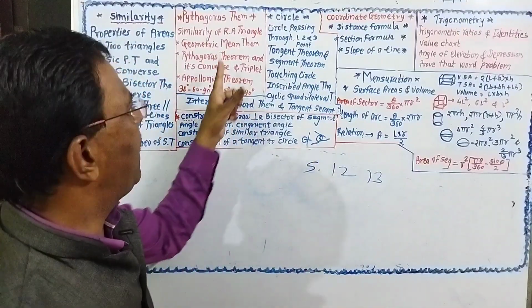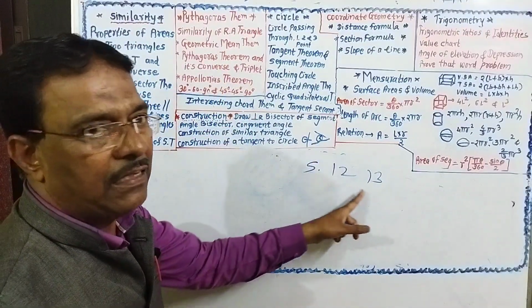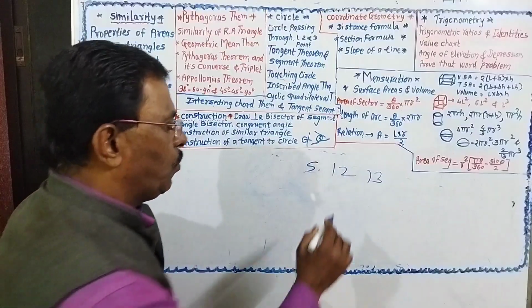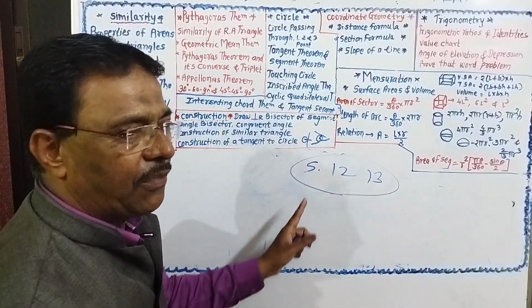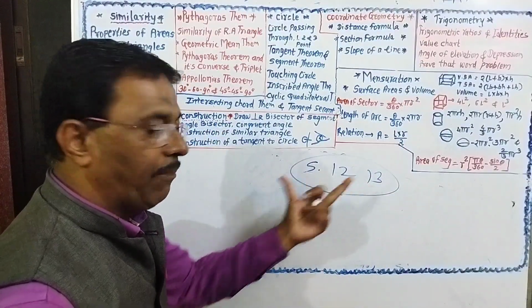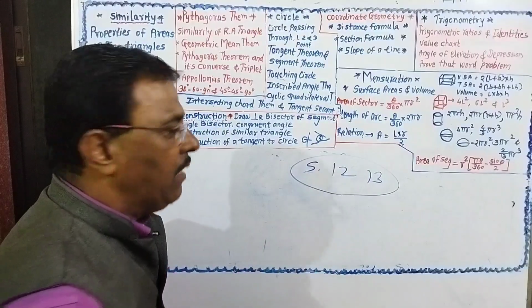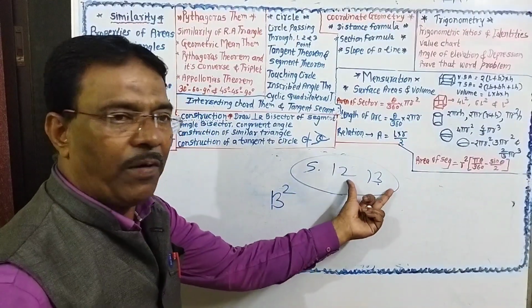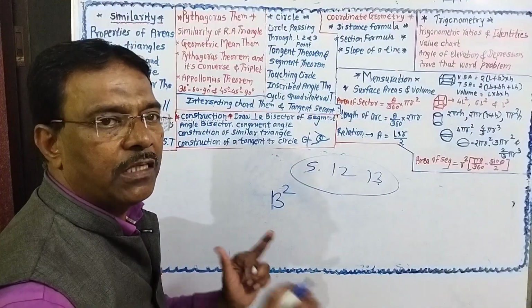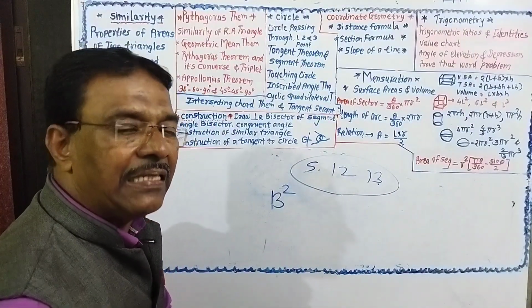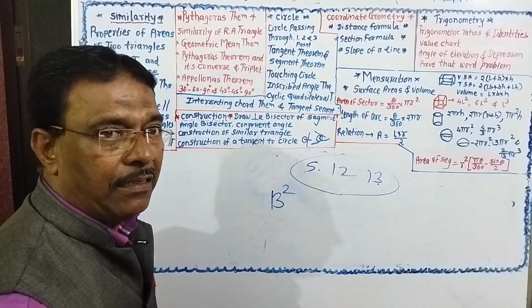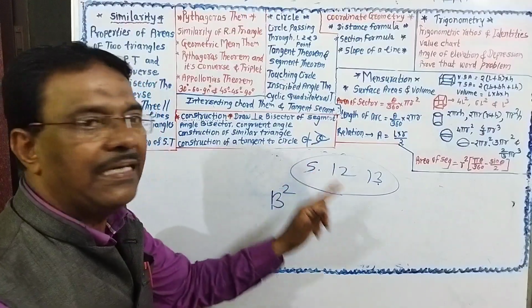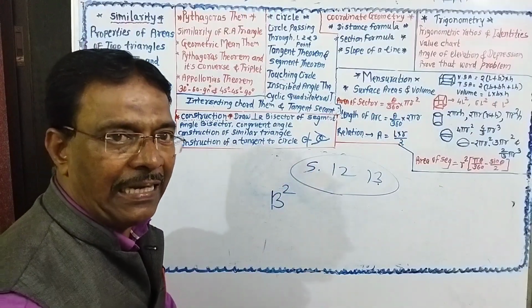So depending on Pythagoras, there will be such a question. How can we explain whether the given triplet is Pythagorean? If the square of the largest side is equal to the sum of squares of the remaining 2 sides, then this is a Pythagoras triplet, or these are the sides of a right angle triangle.